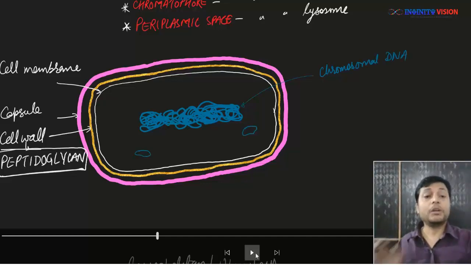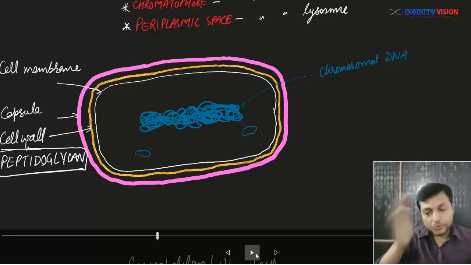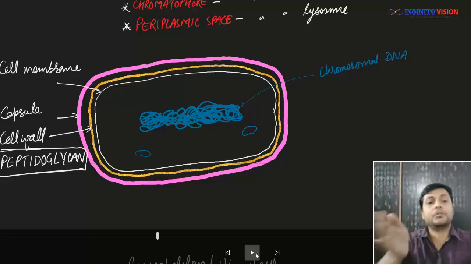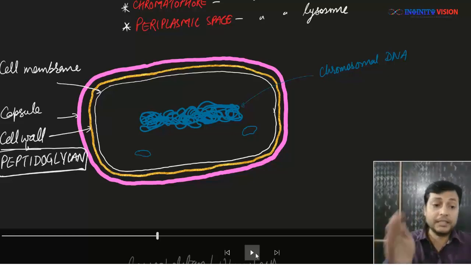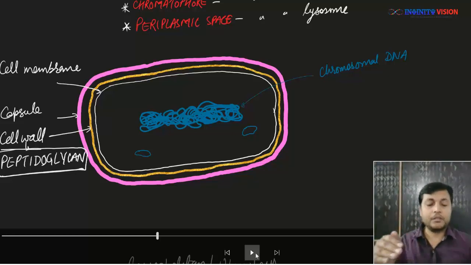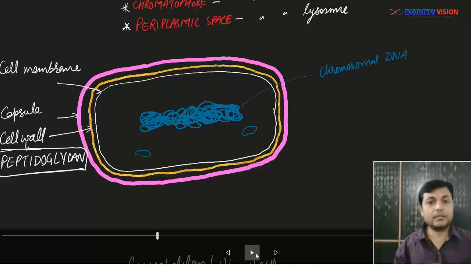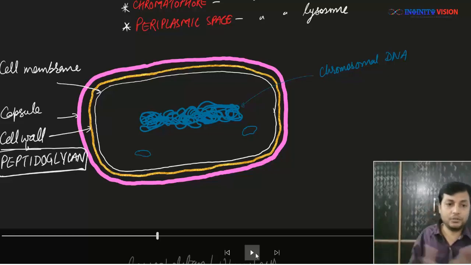One more thing about chromosomal DNA: remember, in prokaryotes, the chromosomal DNA is double-stranded and circular. Now you must be thinking that I have drawn something weird, some entangled structure, and I'm saying that it is circular. It does not appear circular.